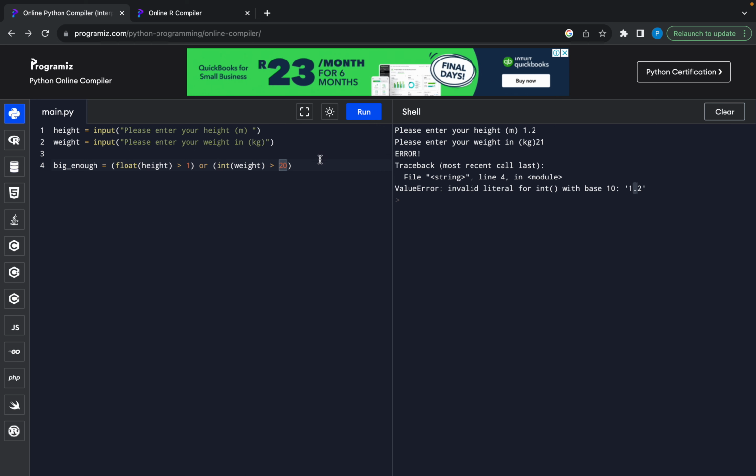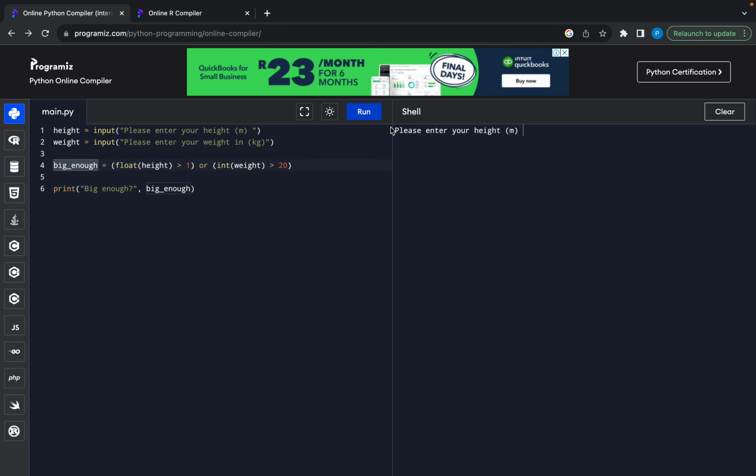Okay, so let's see how this prints out. So I'm going to print to the console and put some text so that I know what we're saying. We're checking to see if you are big enough. And so I'm going to put a question mark there. And now let's pass that variable in. And when we run this, we will see what value this variable is holding after we've entered these values. Okay, so let's run it this time. 1.2 meters. I am 21 kgs. So I am big enough, right?